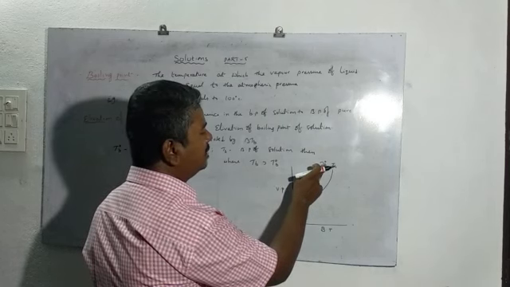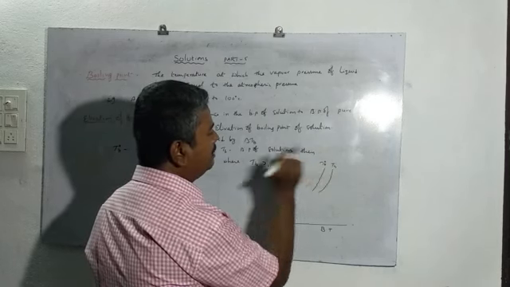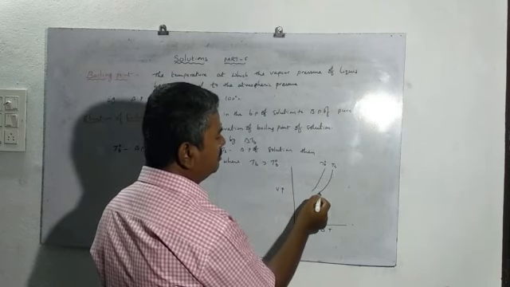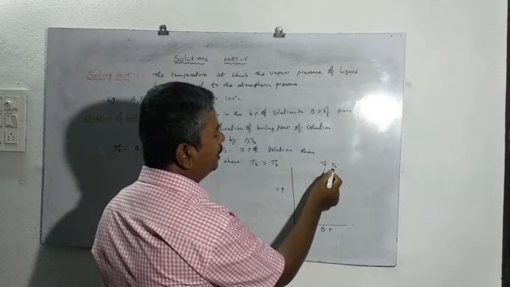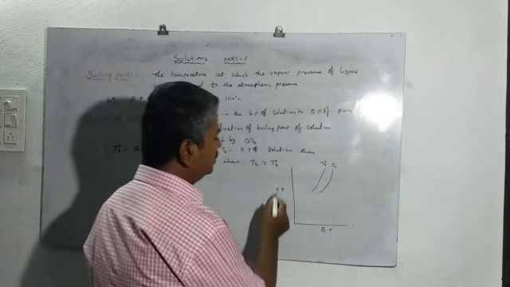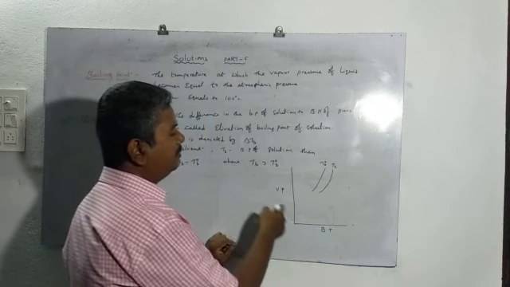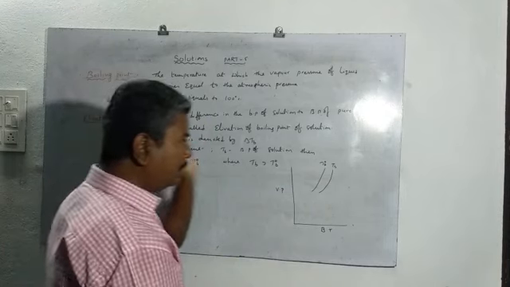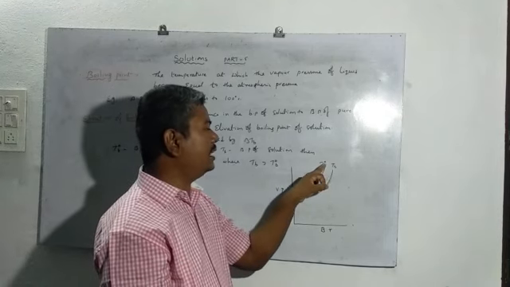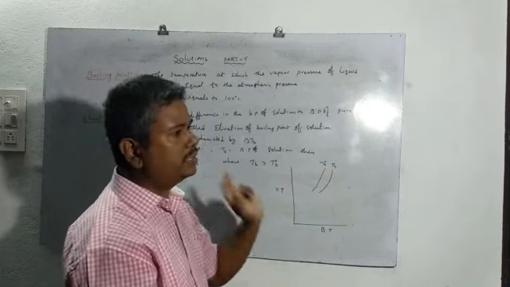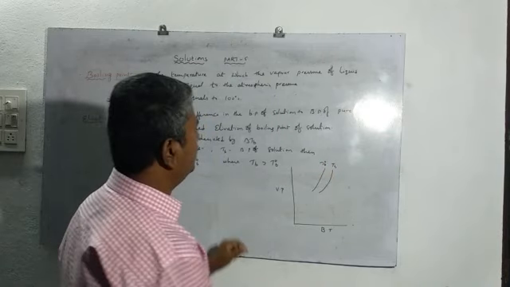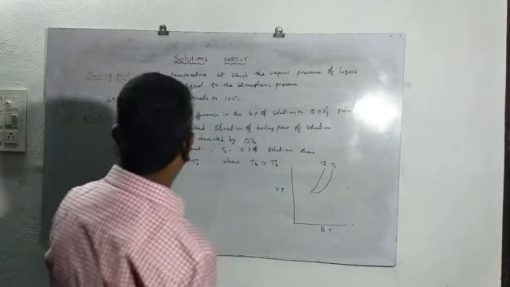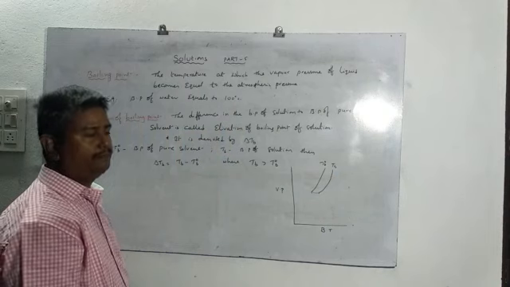T0B is always less than TB, because it is the pure solvent boiling point, whereas TB is the boiling point of the solution. This is the vapor pressure. So when you draw a graph between vapor pressure and boiling point temperature, the pure solvent boiling point is always less than the boiling point of a solution. The difference in temperature is called the elevation of boiling point. Clear?